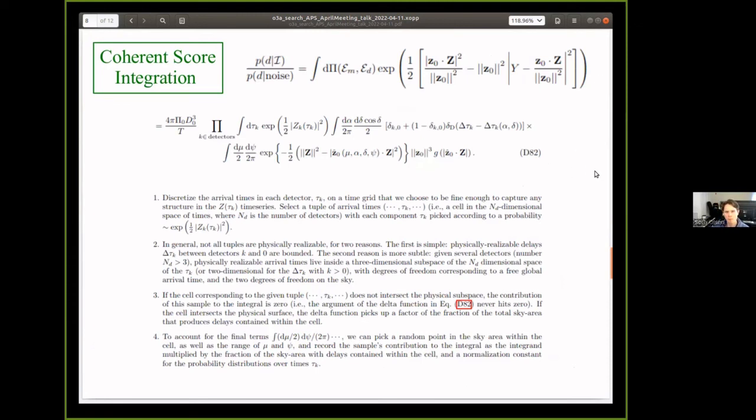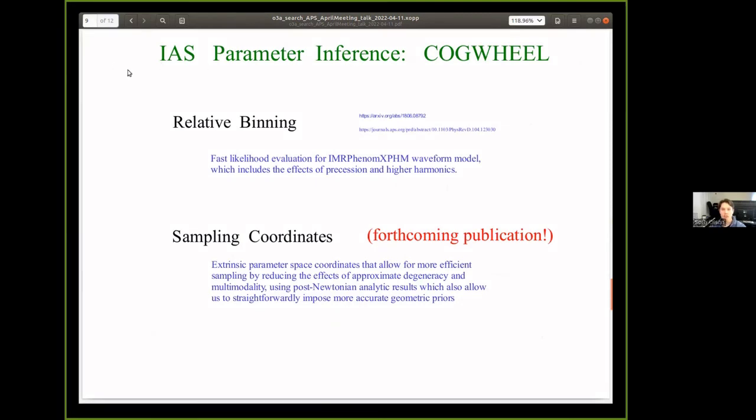And finally, we have the Cogwheel software, which will soon be publicly available. And we hope that everyone will check this out. It employs the relative binning or heterodyning likelihood method that now can efficiently evaluate higher multipole mode waveforms. And we use a precessing waveform model as well, the IMRPhenomXPHM, and Javier Roulette's sampling coordinates, which will be in a paper released soon.